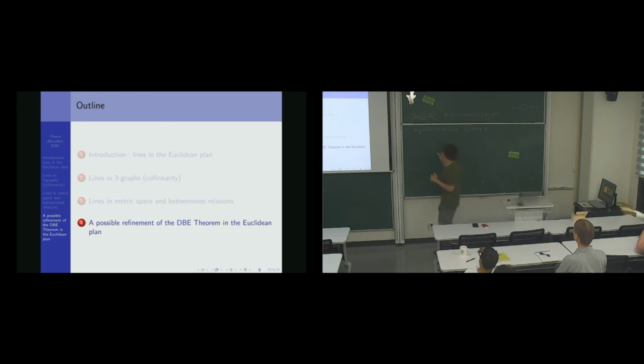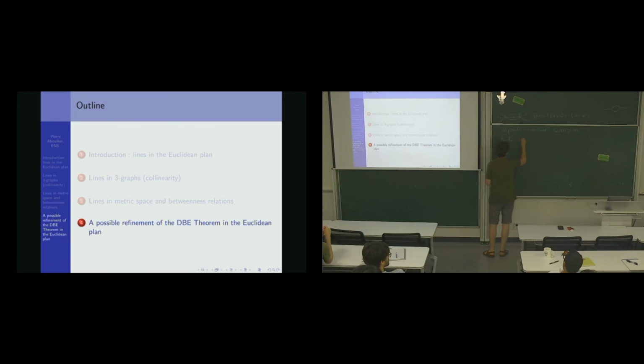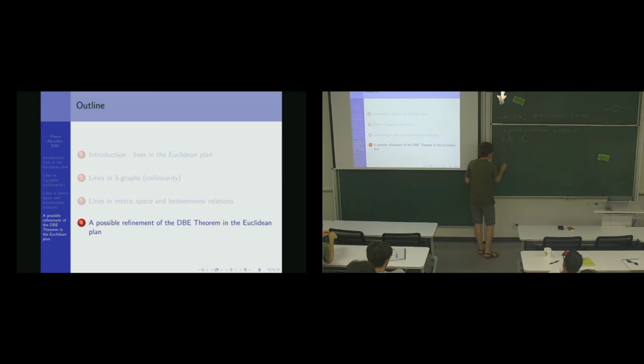So if I name L1, L2, ..., Lm the lines, let's take an example. If I look at the intersection between two lines, like those two lines, they intersect.